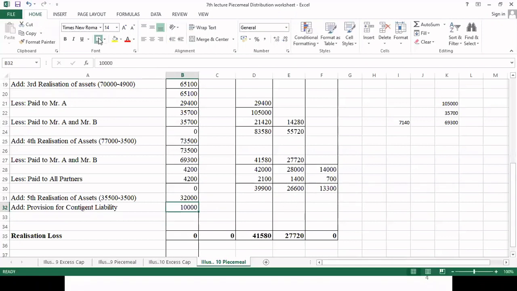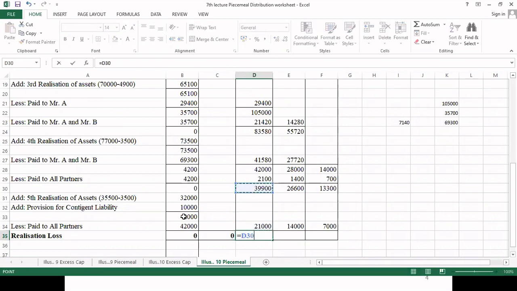42,000, and this 42,000 will be divided amongst the partners. So here we will write less paid to all partners 42,000, and this will be 21,000, 14,000 and 7,000. Okay, so let's see how much it comes: minus, so 18,900, 12,600 and 6,300. Let's check whether this comes in the ratio of 3:2:1.